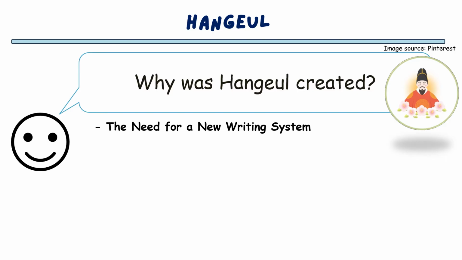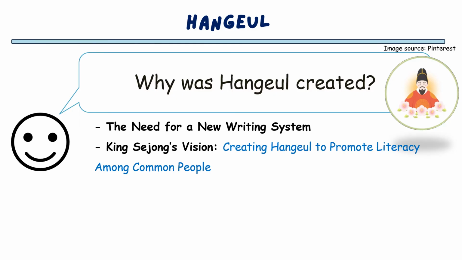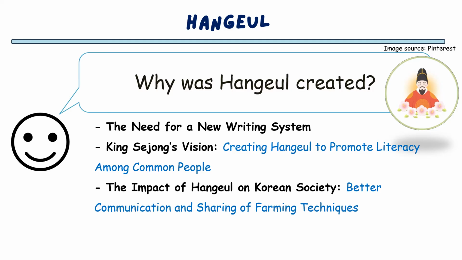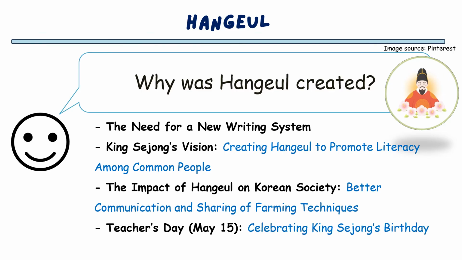To help common people learn to read and write, King Sejong created a new alphabet. This was meant to improve the lives of ordinary people. As Hangul became more common, people could express their thoughts in writing. This led to better communication and sharing of farming techniques, which improved their daily lives and awareness. Because of this, Koreans respect King Sejong and celebrate his birthday as Teacher's Day, May 15th. And there is also Hangul Day in Korea, which is celebrated on October 9th.